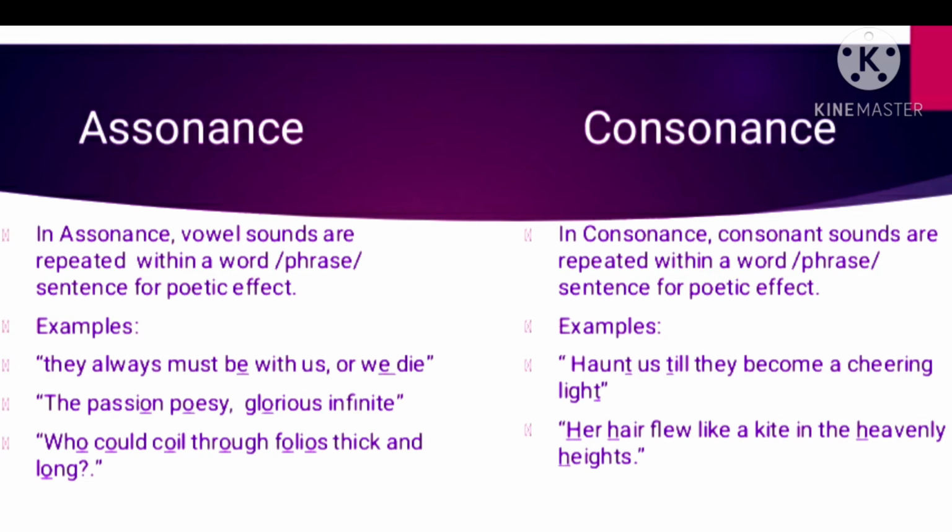See the examples. They always must be with us or we die. See here, the vowel that is getting repeated is E. The passion poesy, glorious infinite. The vowel O is getting repeated here. In the third example, we could call through folios thick and long. Here, the vowel sound O is getting repeated many a time. So it becomes assonance.